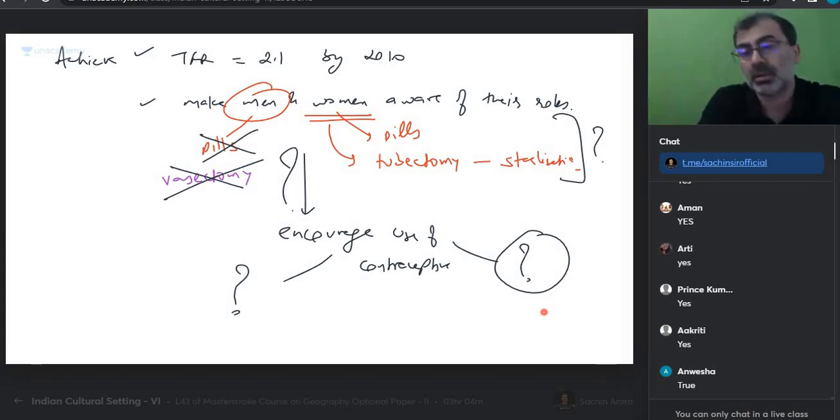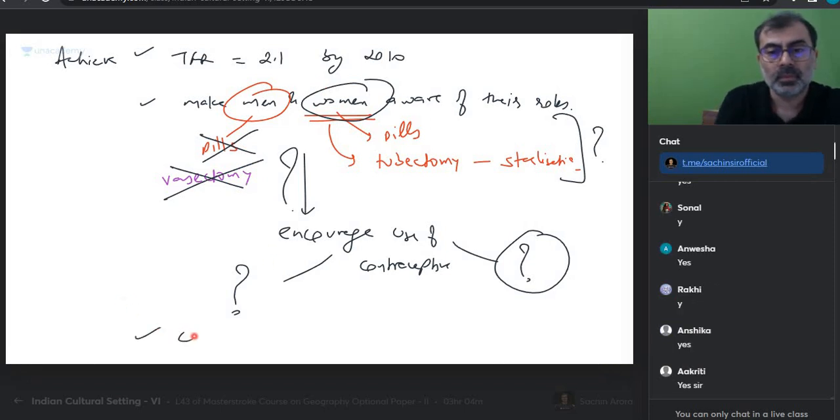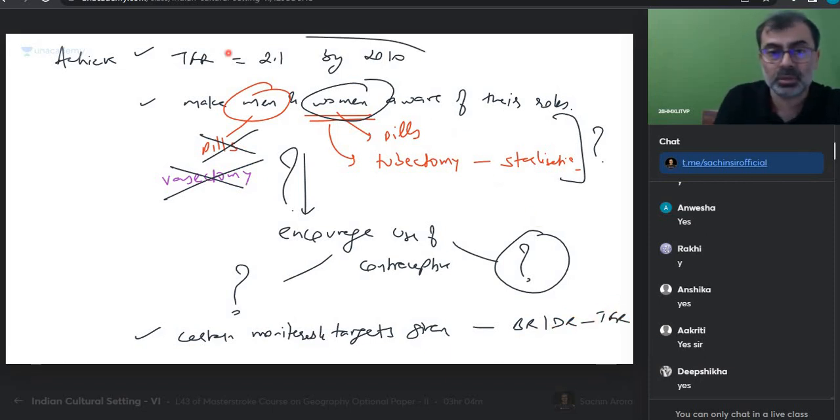The Swaminathan Committee says that both of them are responsible. Make both aware, make contraceptive methods available to both, and they should be looking at the real things happening in this. Is everyone okay? True. Everyone with me? Certain monitorable targets were given for birth rate, death rate, in fact TFR, which I told you about, IMR, MMR.